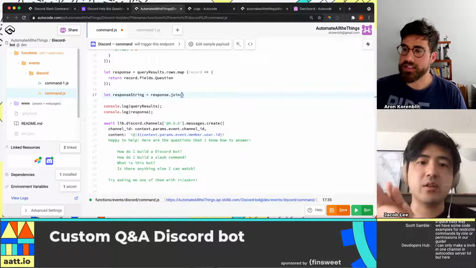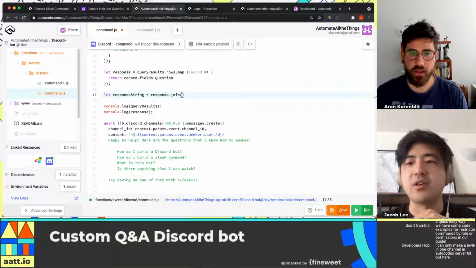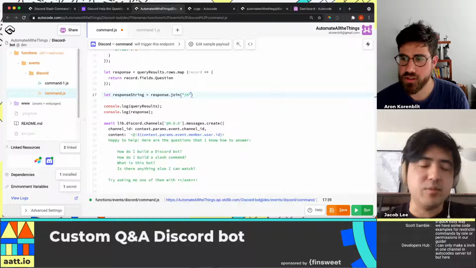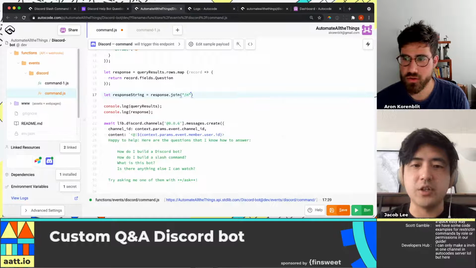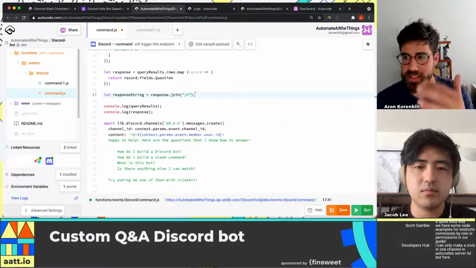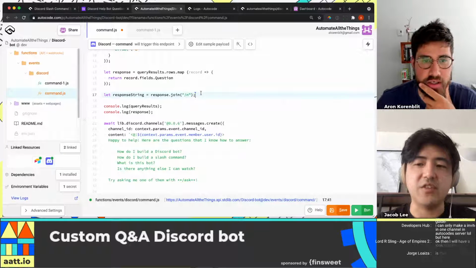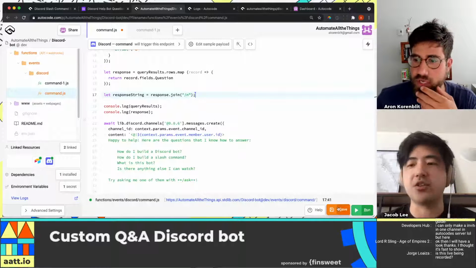Oh, you need a delimiter. Okay, so we want \n, something like that. That's going to be a new line, which I think will make it a good readable format. So the parameter is just the delimiter. If it had been a dash, it would have put a dash in between them. And if you don't provide one, it would just smush them all together, which would not be very readable.